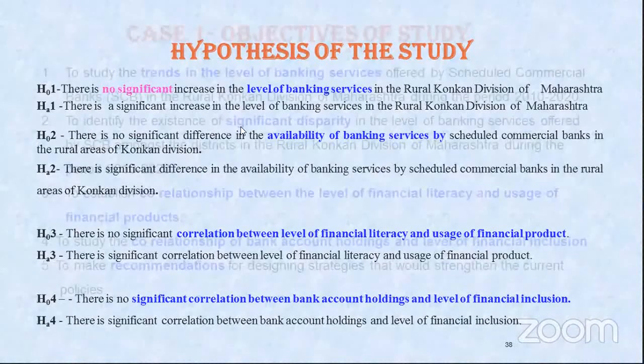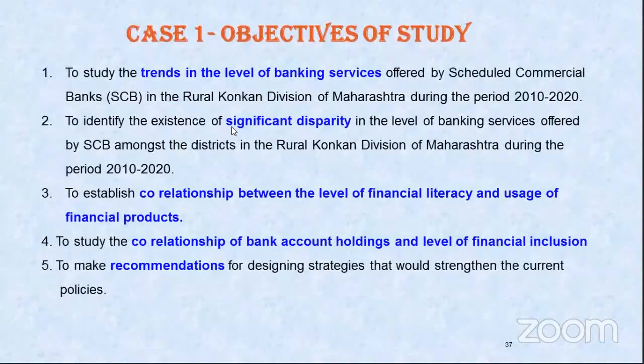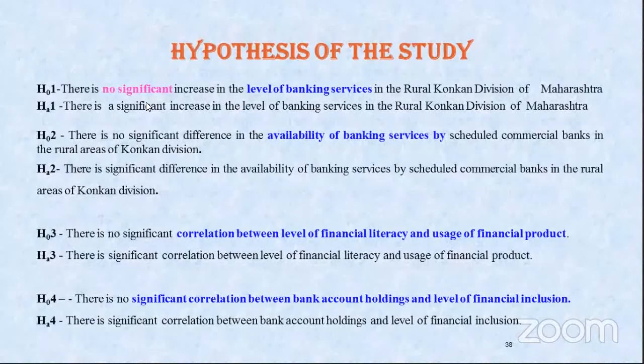What was your second objective? Significant disparity. Now you should frame it for yourself. Significant disparity means against that, what is the hypothesis? No disparity, and yes, there is a disparity. Only thing is that the hypothesis has some words which you will learn as you read.